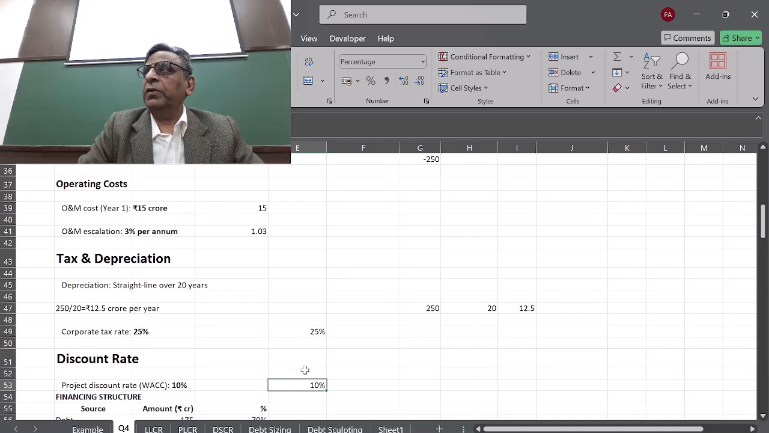How much will 7.5 become? Sorry, this is 9. So 9 times 1 minus t. Equity is not tax deductible, it doesn't get any tax benefit. Sorry, I moved the wrong way. So this is 1 minus t. How much will this number be? 6.3.